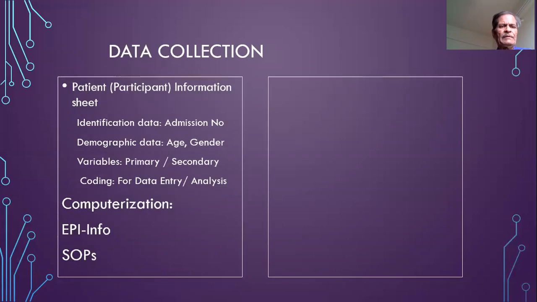Here we prepare the participant information sheet, which in addition requires the identification data. It could be the admission number of that individual, the institution to which he belongs, something like that. So that will be the identification data. Then there will be some demographic data, like age or gender, which is included in the variables in the study. The variables could be primary or secondary.